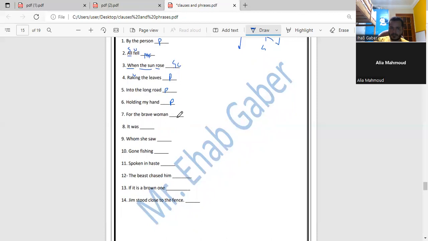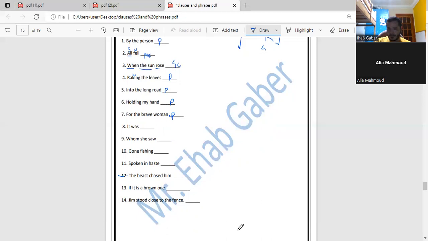It's a clause. What are the subject and the verb? For the brave woman. What did you understand? If this is a clause, it means I have to put a full stop. If this is a main clause, the meaning is missing. For the brave woman, what is the subject and what is the verb? It's a phrase. Okay.